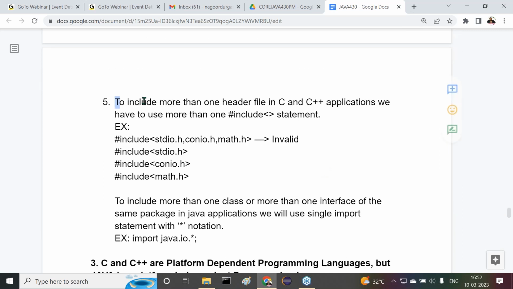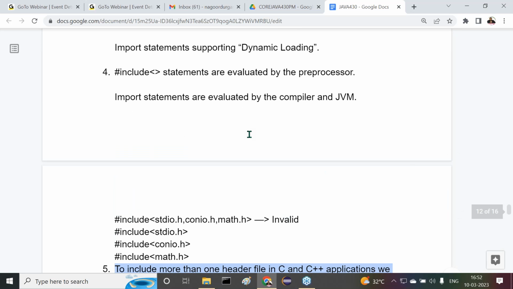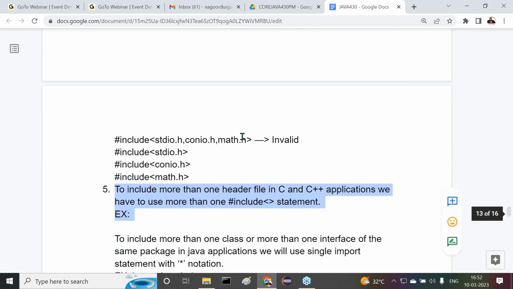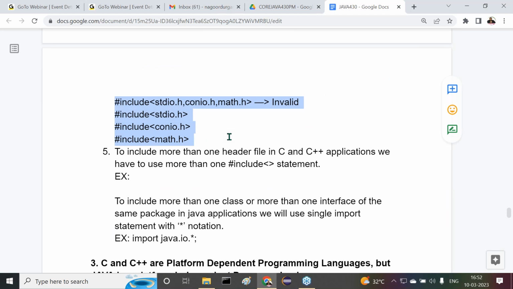To include more than one header file in C and C++ applications, we have to use more than one hash include statement. All right, now these are the things we have clearly. So these are the examples that I am telling here.